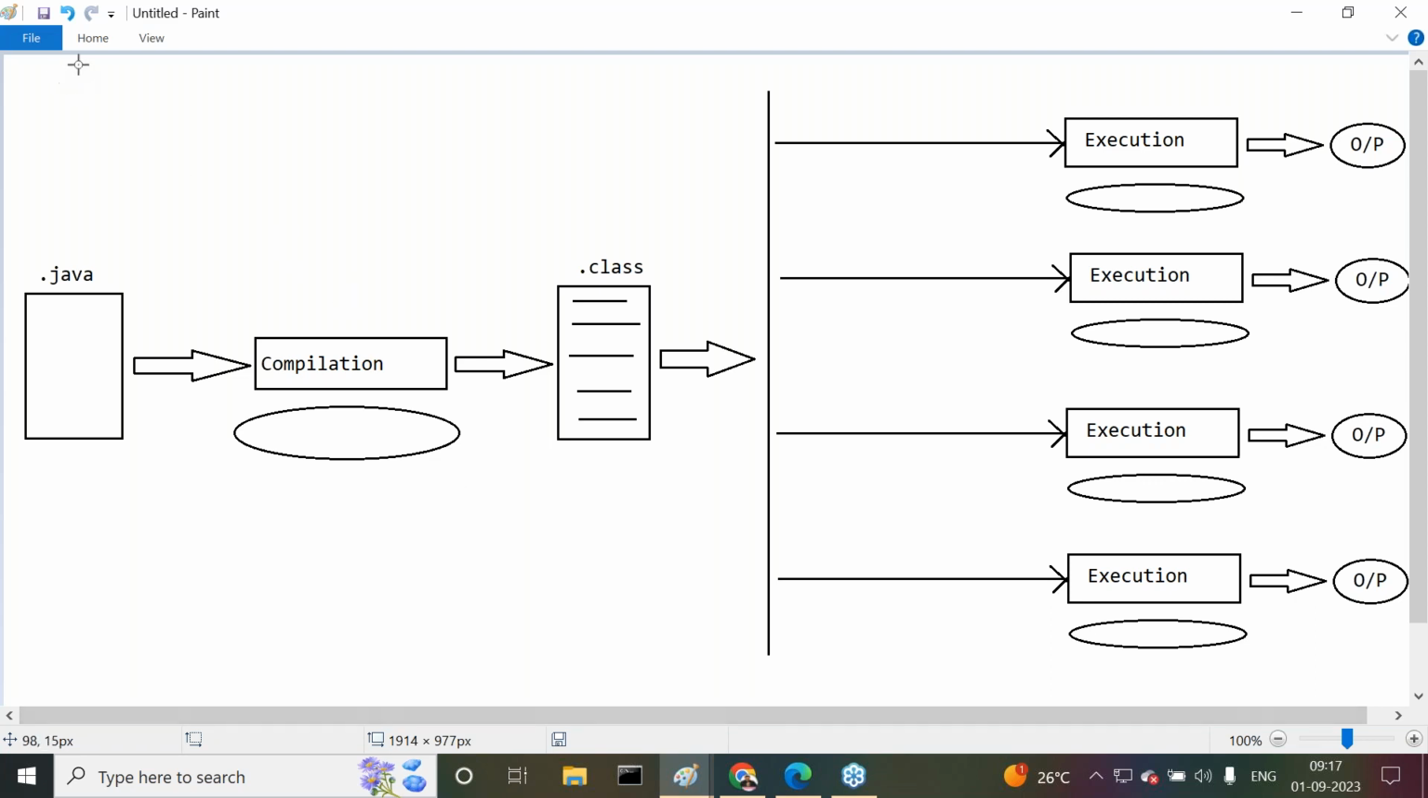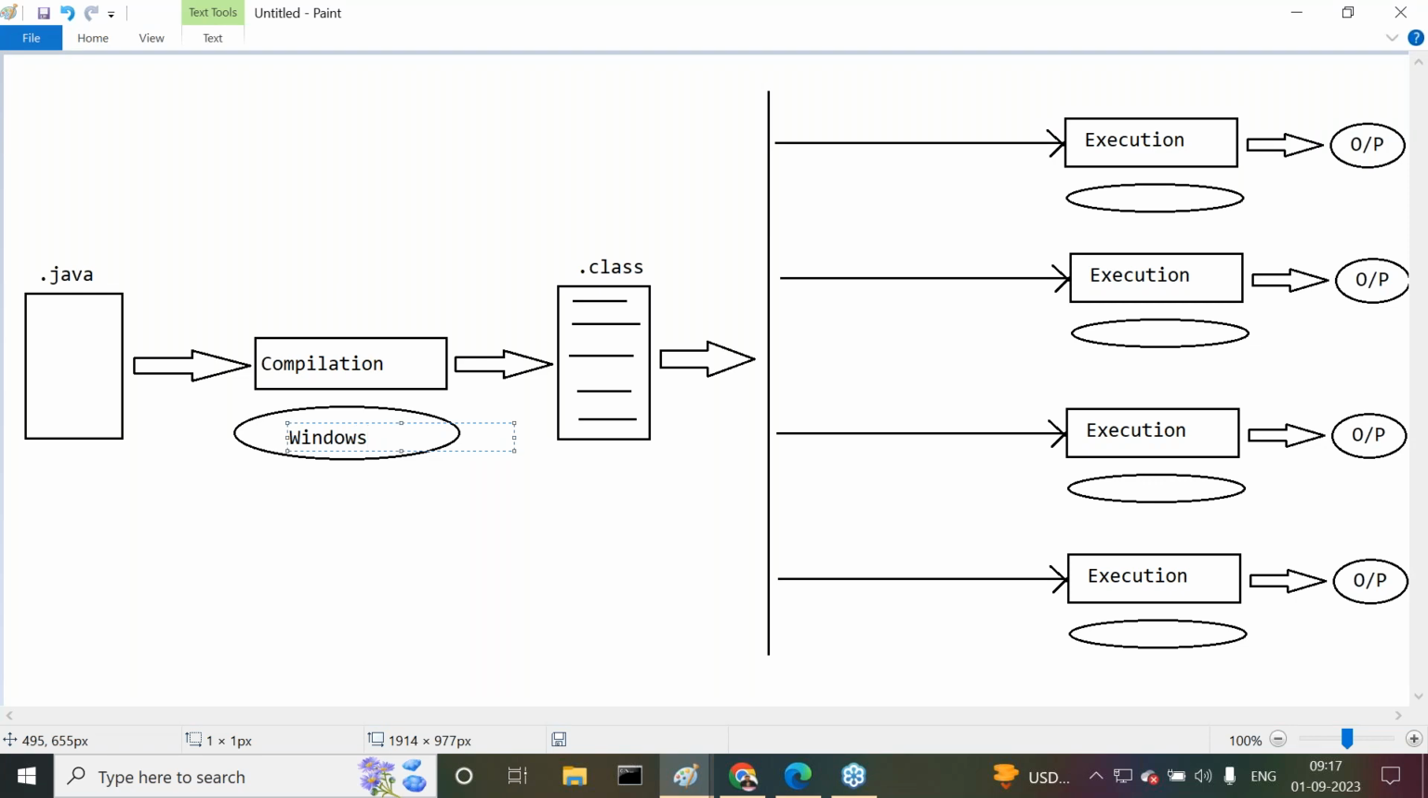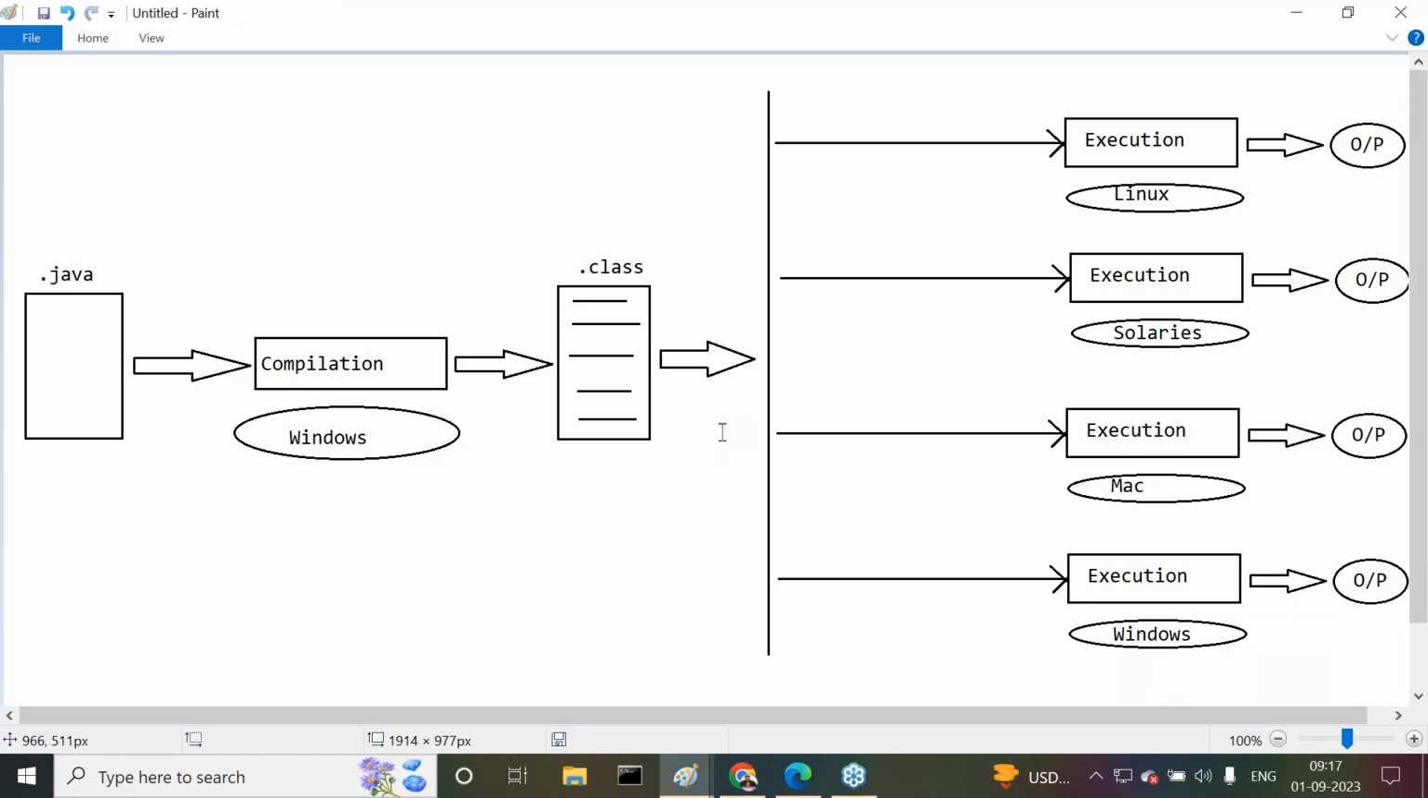Now I want to provide some operating systems. For compilation, I have to provide the Windows operating system. For execution, one time Linux, another time Solaris, at some other time Mac, and at some other time the same Windows operating system. But still it is a platform independent programming language. Even though we have used Windows for both compilation and execution, it is still a platform independent programming language only.